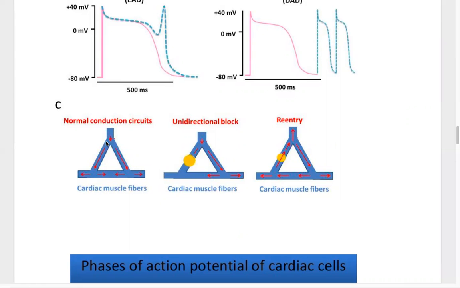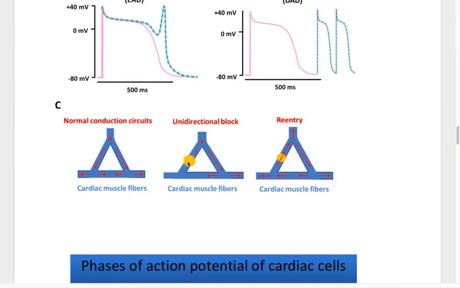When there is a branch, the impulse splits into two and they start moving. As the branches are there, they split again and keep moving. But when they face each other, they die down and it follows one path. Okay, that is what normally happens.